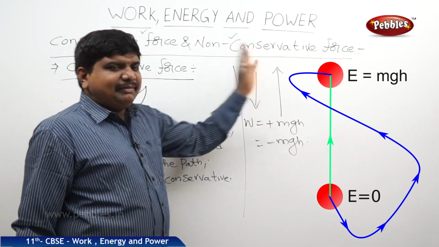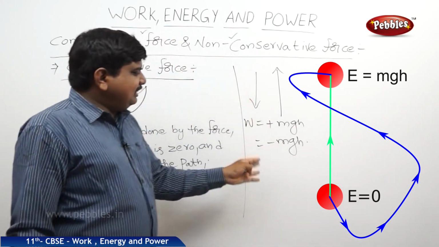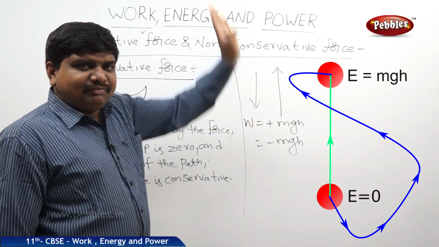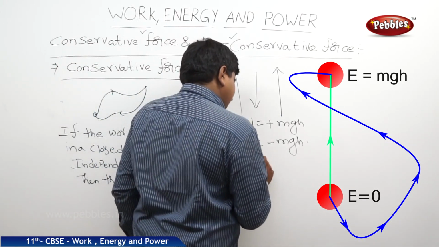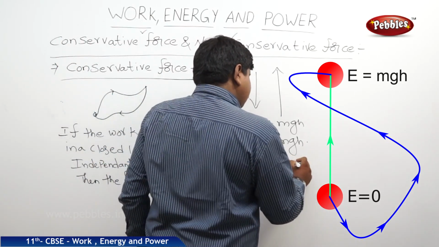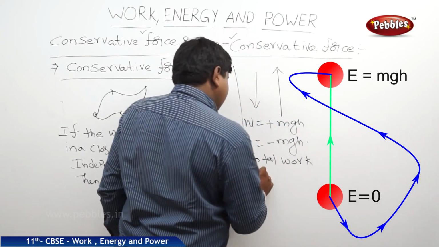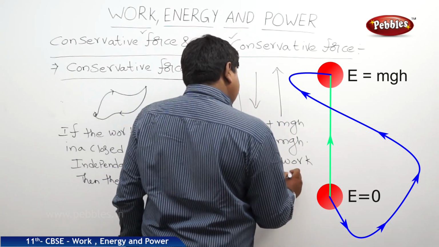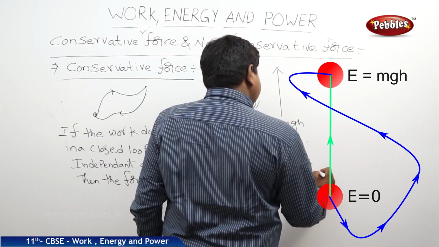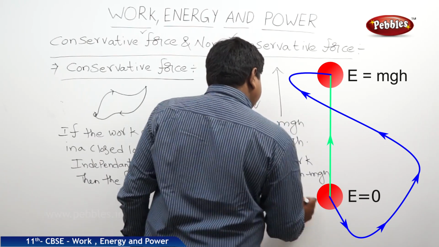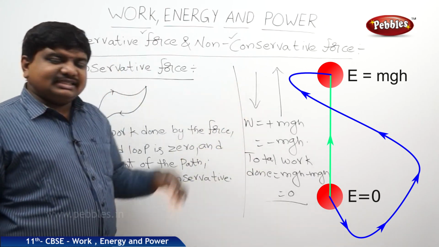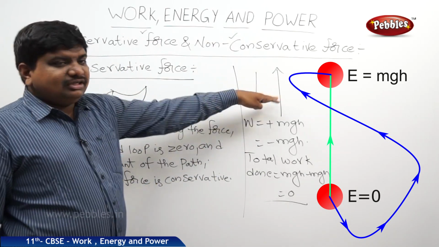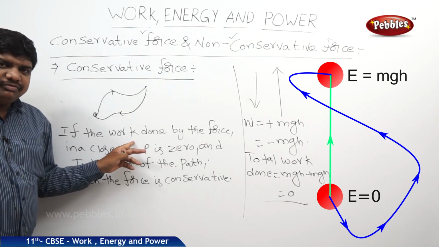So, it is independent of the path. Still, the total work done for the complete projectile up and complete downfall is 0. Total work done is equal to mgh minus mgh. It is 0. So, we are getting the total result as 0, and it is independent of the path, because this work was done by a conservative force.